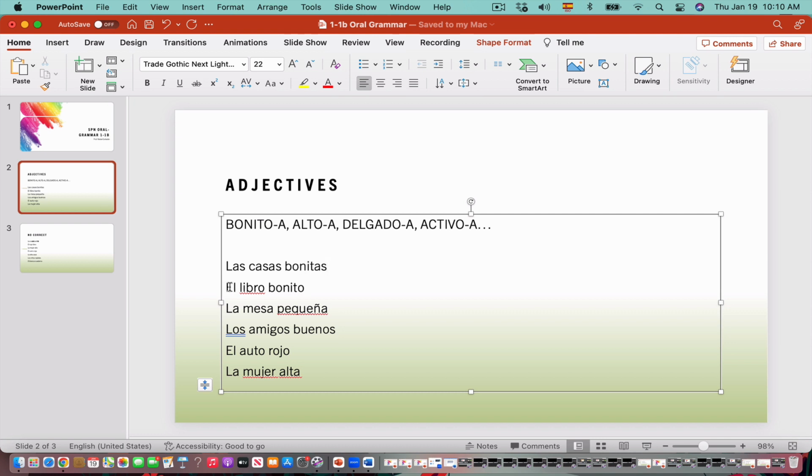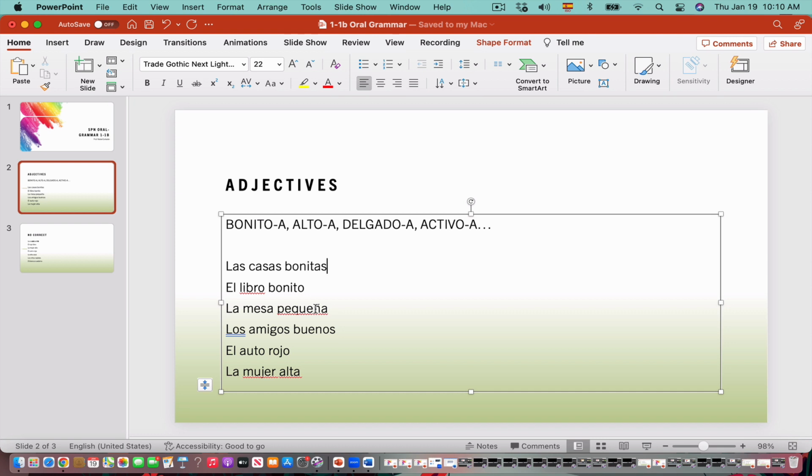For example, when you have el libro bonito, in this case you're saying the beautiful book. You see, libro is the word that you're describing. So the adjective has to go after, and it has to be also masculine. It has to be at the same level as the noun that you're describing. La mesa pequeña, the small table.